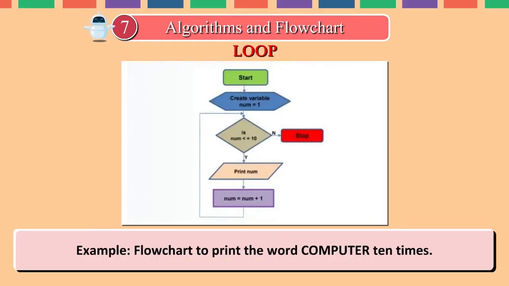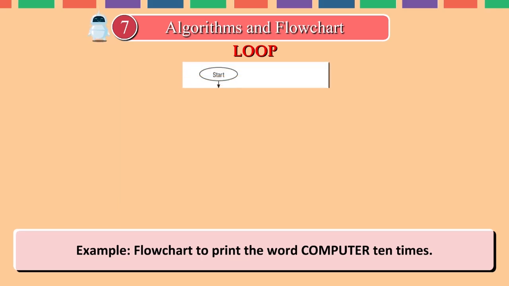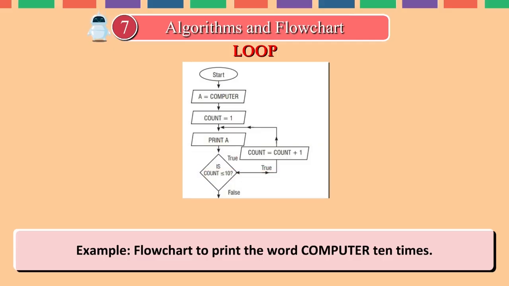Example, flowchart to print the word computer 10 times. Start. A is equal to computer. Count is equal to 1. Print A. Is count smaller than or equal to 10? True. Count is equal to count plus 1. False. Stop.